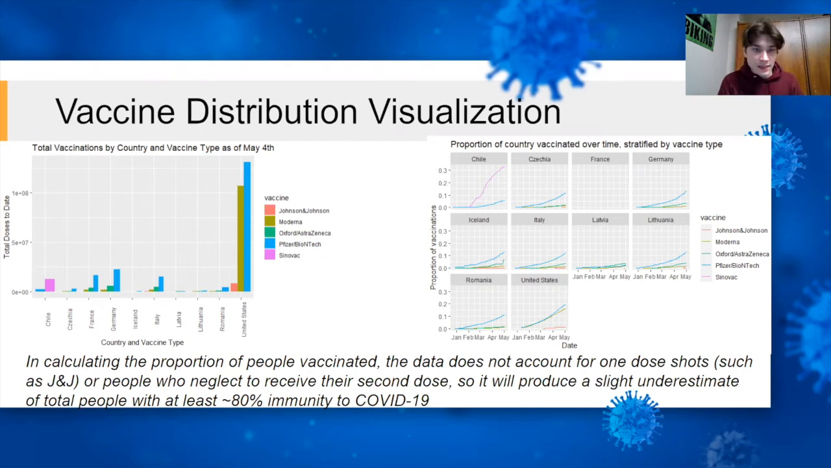Chile has vaccinated a decent amount of people with Sinovac, and the EU countries vaccinated primarily with Pfizer due to delays in releasing the AstraZeneca vaccine. Furthermore, with the proportion of the country vaccinated over time stratified by vaccine type, we can see that Chile has vaccinated a large amount of their population so far with Sinovac, the US with Pfizer and Moderna, and European countries are slightly behind, mainly only using Pfizer for the time being.